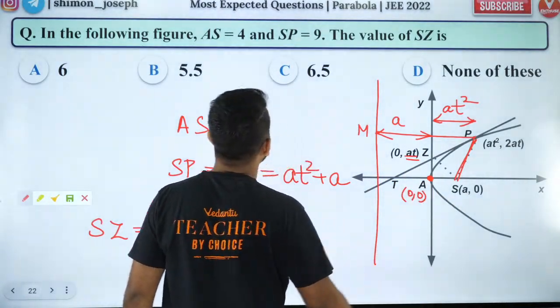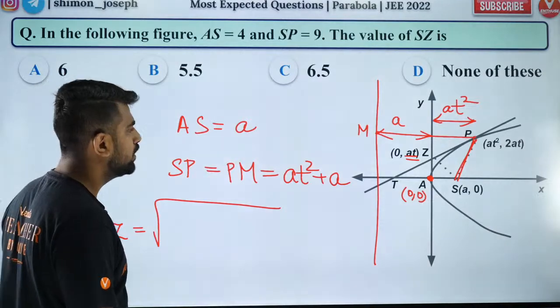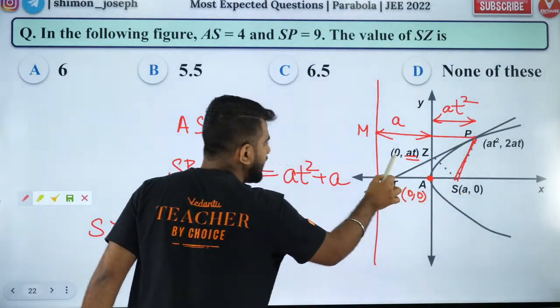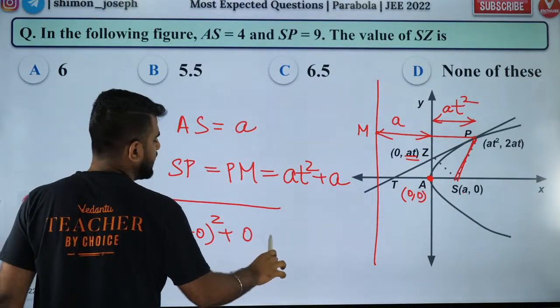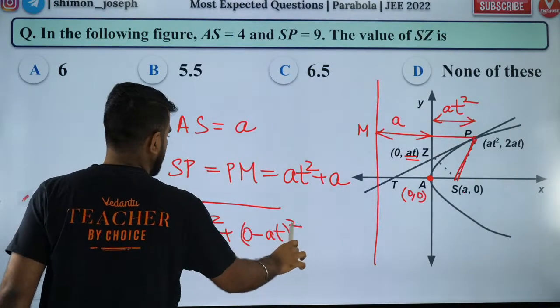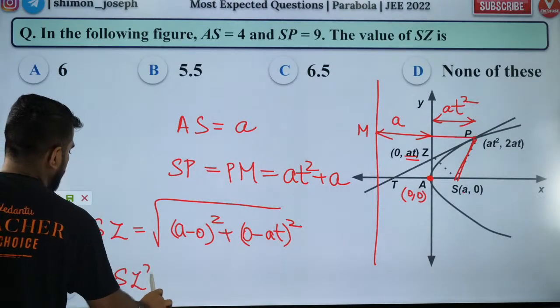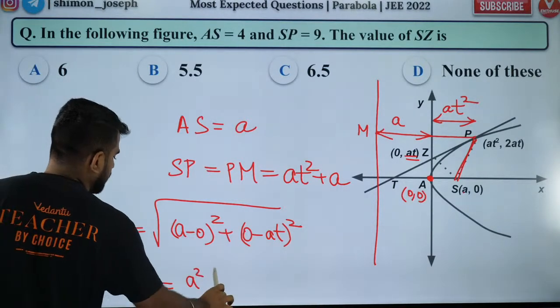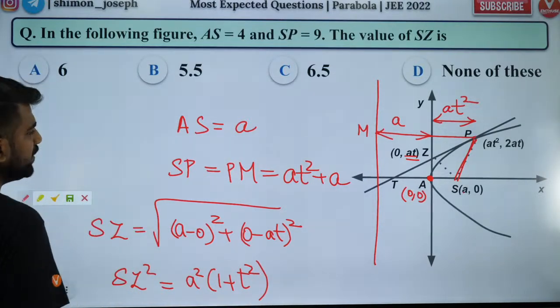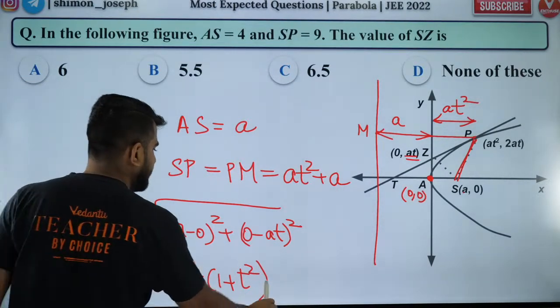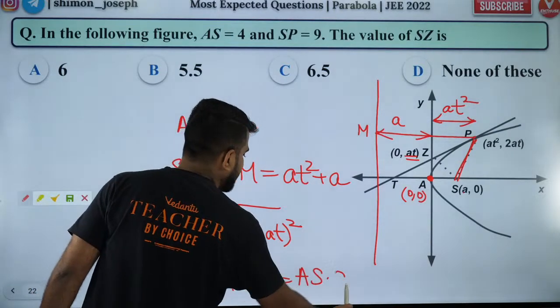SZ is x2 minus x1 whole square plus y2 minus y1 whole square. So can I say SZ square is equal to A square into 1 plus T square? Is that right, people? So can I say it is equal to AS into SP?